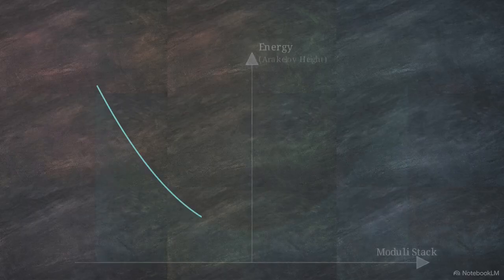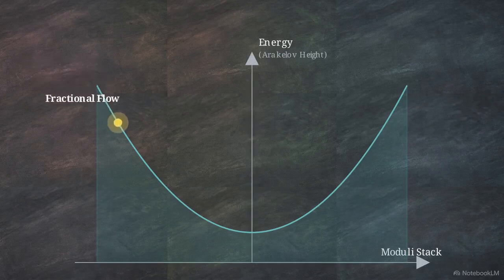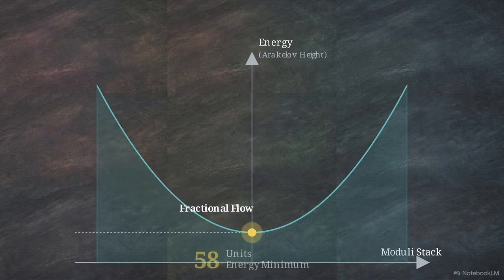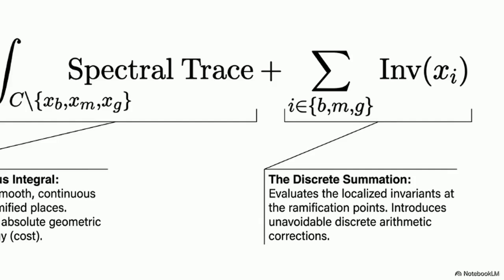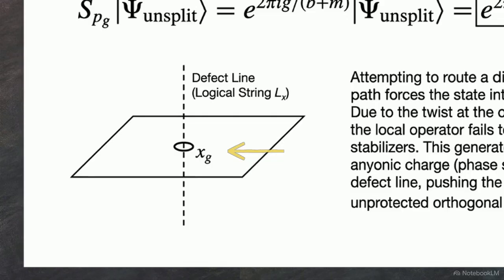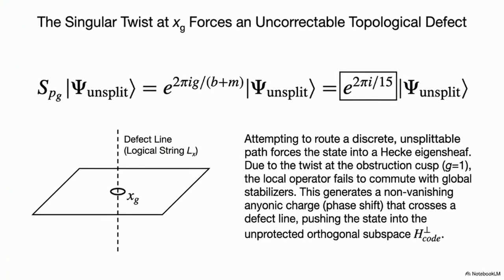In a perfectly continuous system, the DGG conjecture would be valid because the flow can rest at this 58-unit energy minimum. The problem arises when we enforce a discrete, unsplittable path. This forces us to include the discrete summation term on the right side of the equation. The point xg introduces a singular twist. Forcing a discrete path here requires crossing a defect line marked L sub x. Substituting our Rybin variables produces a non-vanishing phase shift of e to the 2πi over 15.